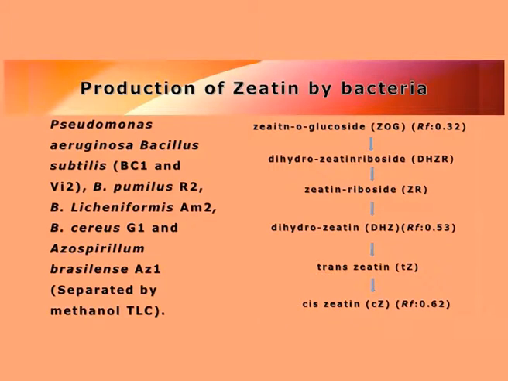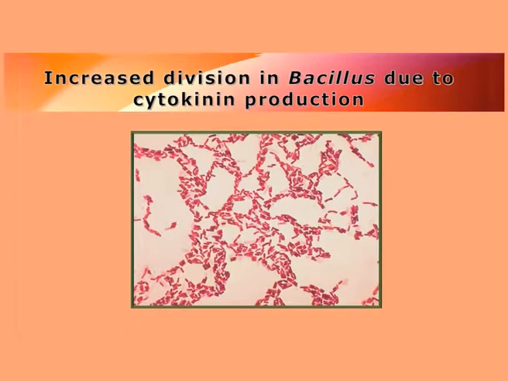These intermediates can easily be separated by thin layer chromatography. This initiation of zeatin production will increase the division rate in Bacillus or other bacteria, as indicated by the cytokinin production. So increased production of cytokinin will initiate more rapid division of the bacteria.